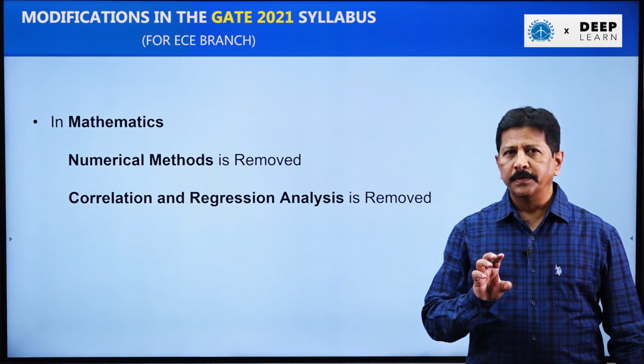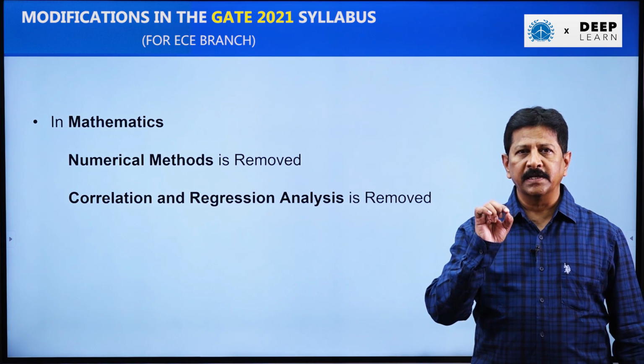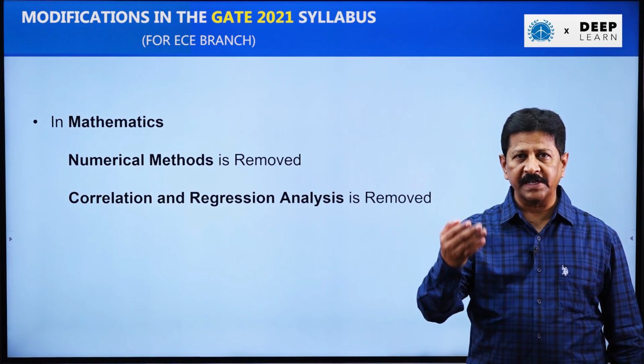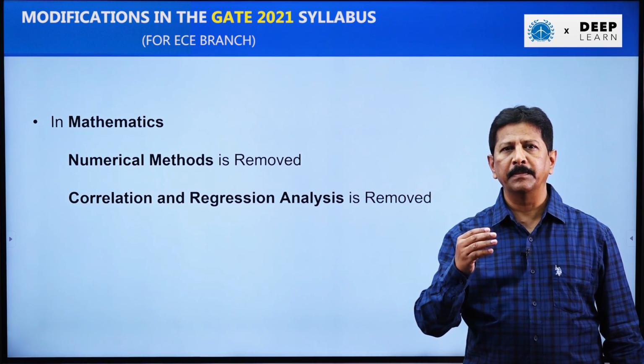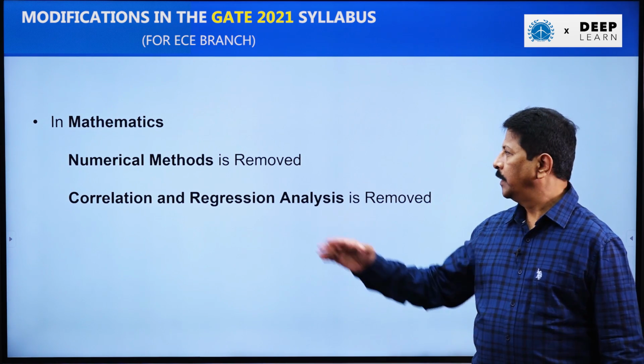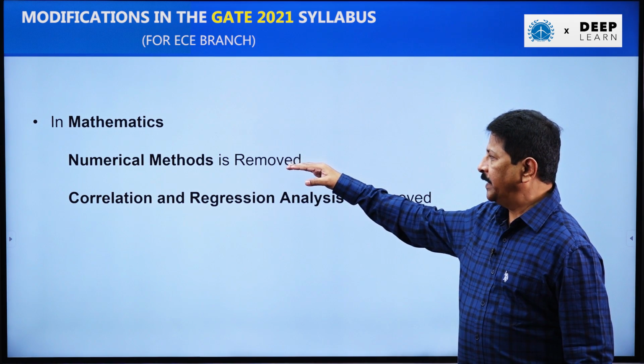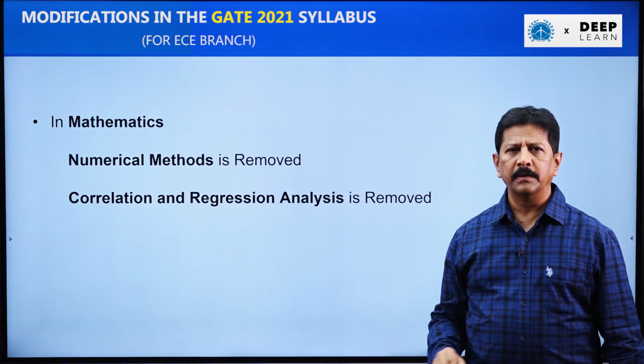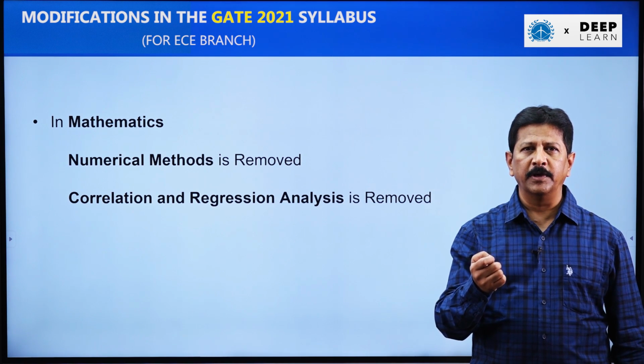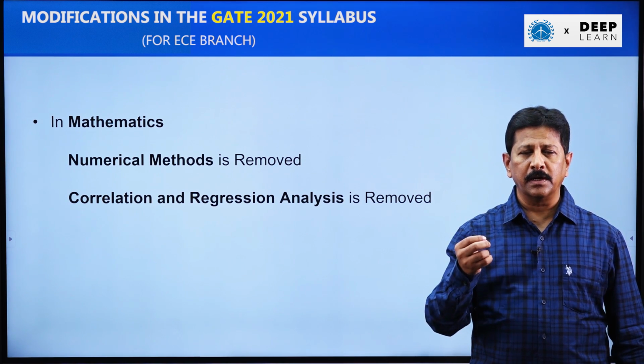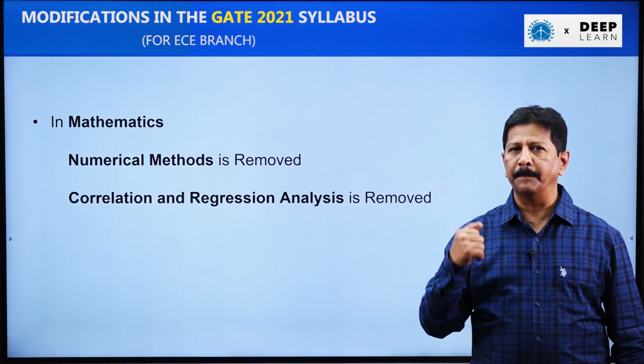But I advise you, even though the correlation and regression is removed, it is actually part of statistics. So if you find the time, better you go through it once. Numerical methods you can drop completely, but for correlation and regression, there is a chance of getting a question, because it is not sure how the questions are going to come.